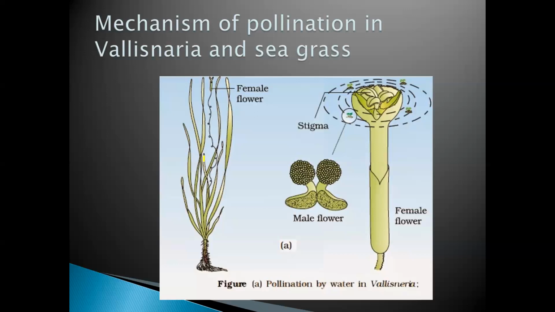In a similar way here also, the male flowers or the pollen grains are released in the water. With the water currents, with the movement of the water, they reach the female flower and pollinate it. So these are the examples in Vallisneria and seagrass.